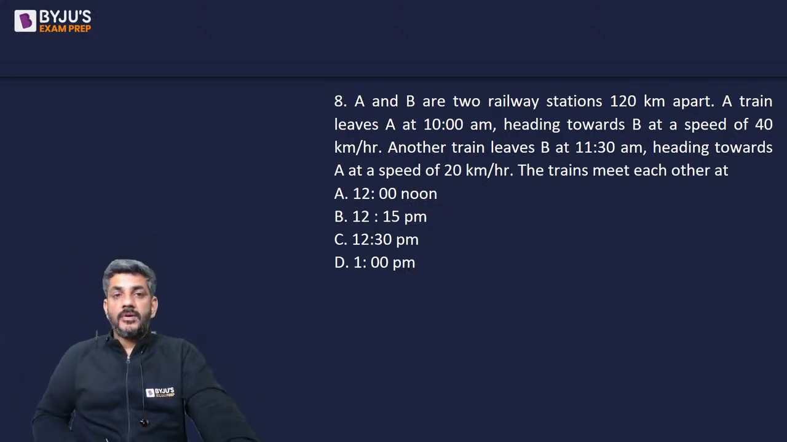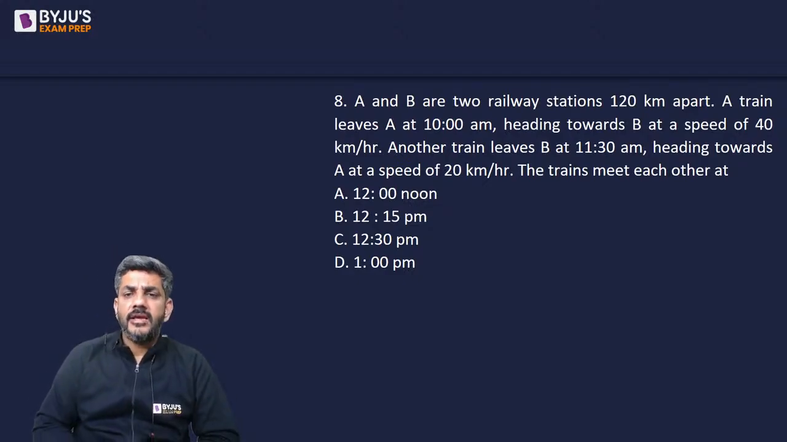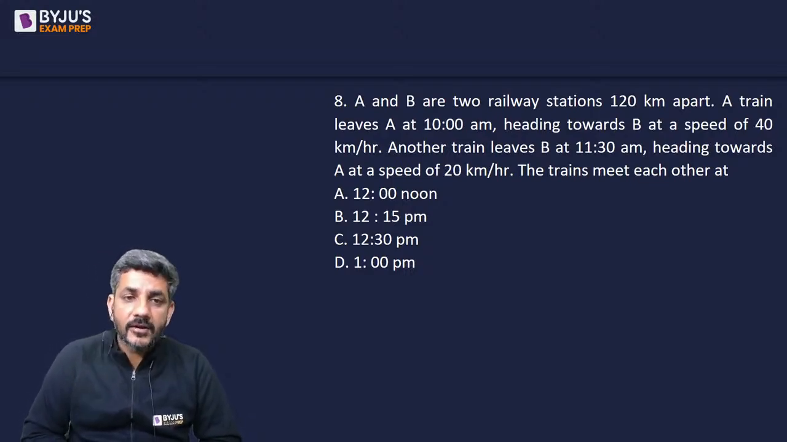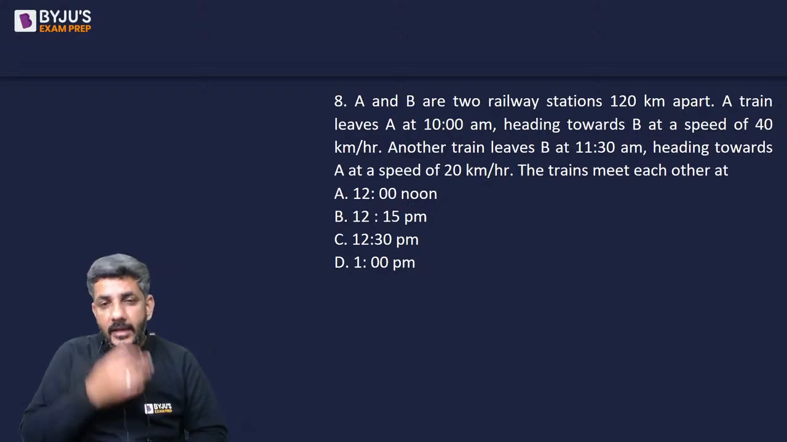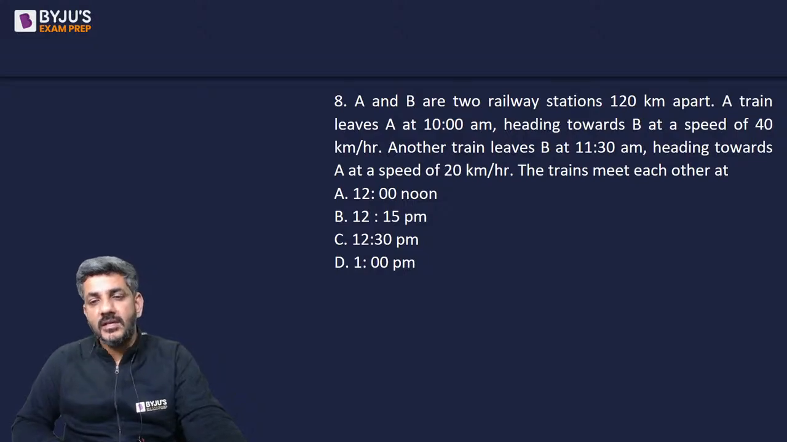Let us start doing it as well. A and B are two railway stations 120 kilometers apart. A train leaves A at 10 a.m. heading towards B at a speed of 40. Another train leaves B at 11:30 a.m. heading towards A at a speed of 20. The trains meet each other at what time? This is what the question is asking you.